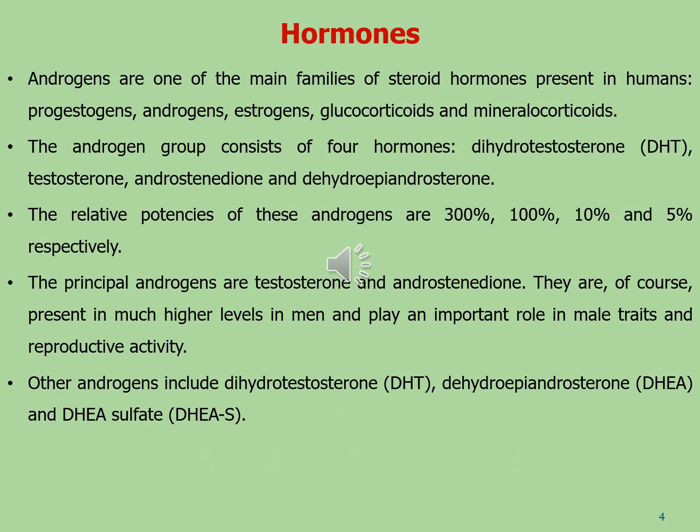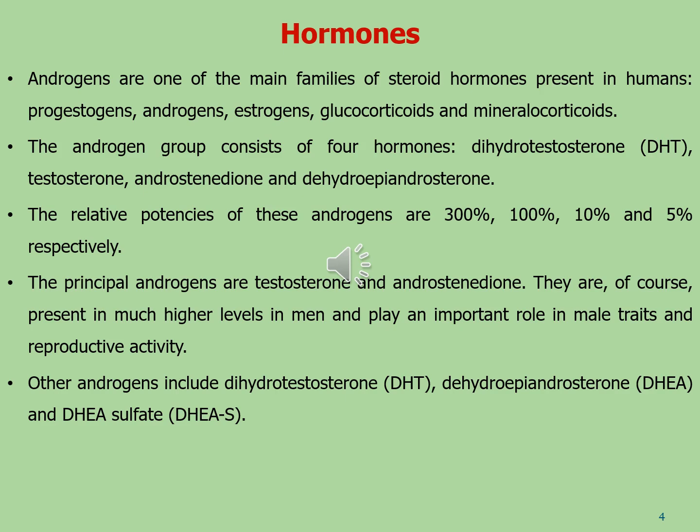Let's see what the hormones are and from what dihydrotestosterone is derived. Androgens are one of the main families of steroid hormones present in humans: progesterones, androgens, estrogens, glucocorticoids, and mineralocorticoids. The androgens group consists of four hormones, that is dihydrotestosterone, testosterone, androstenedione, and dihydroepiandrosterone. The relative potencies of these androgens are 300%, 100%, 10%, and 5% respectively.